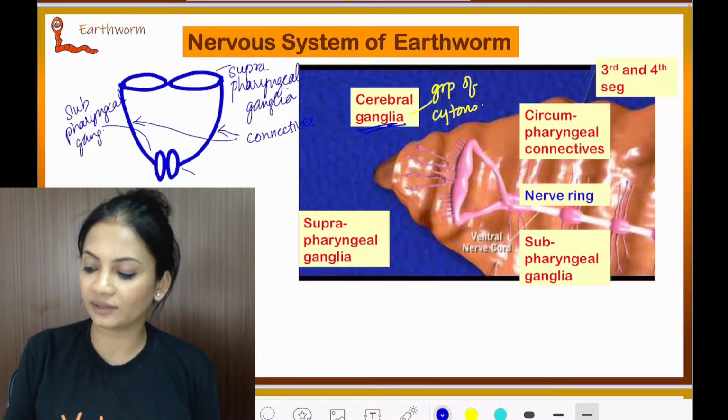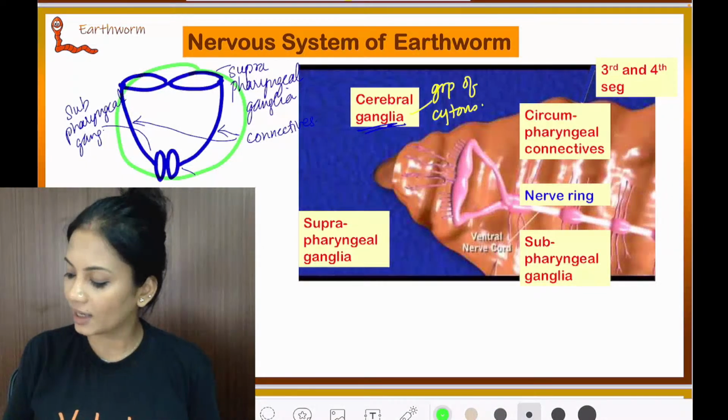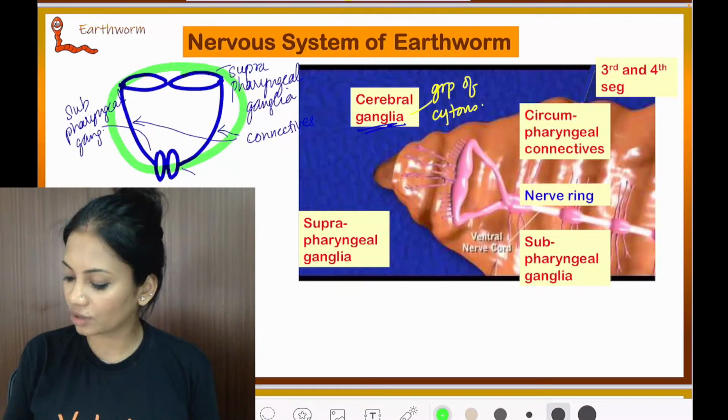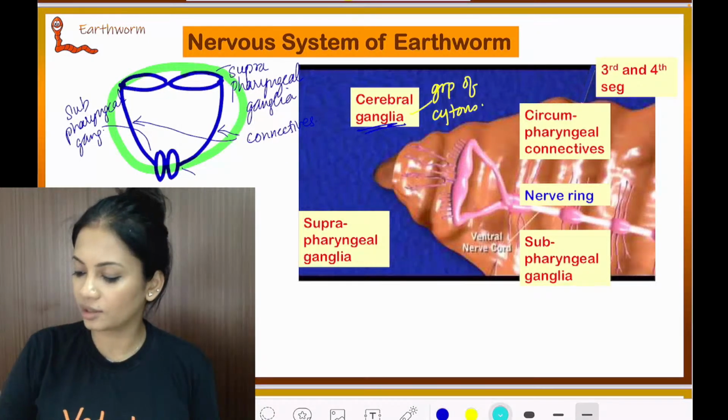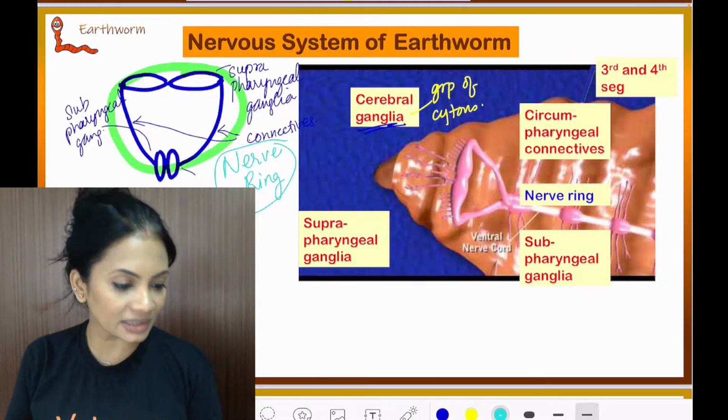Those are the connectives. So this whole structure that you're seeing here is nothing but the nerve ring. This structure that you're seeing here is the nerve ring. That's the nerve ring. Is this clear, everyone?